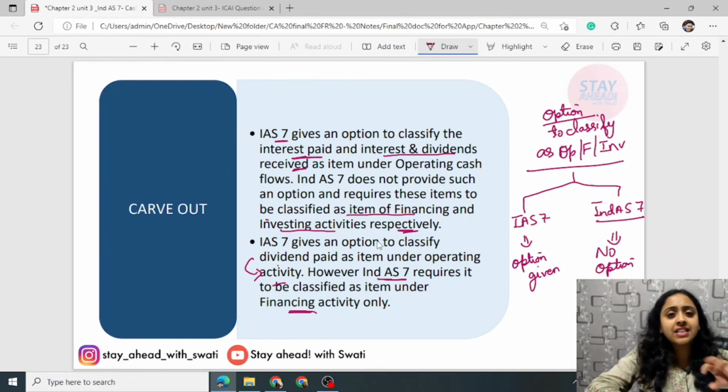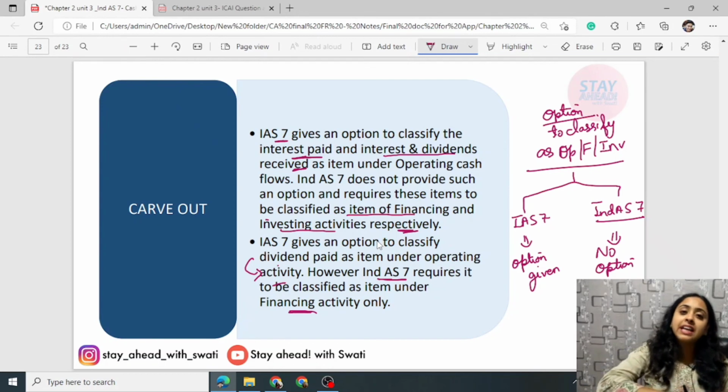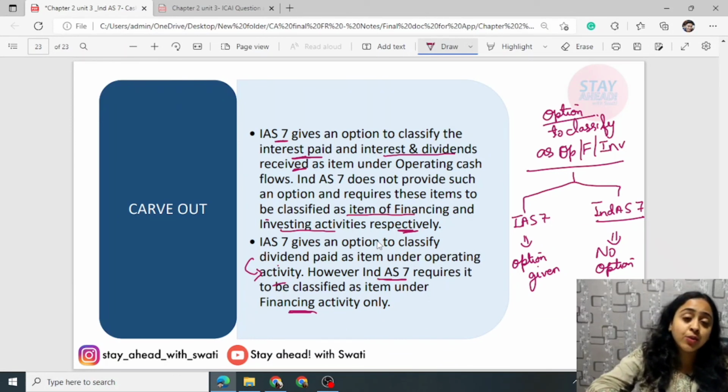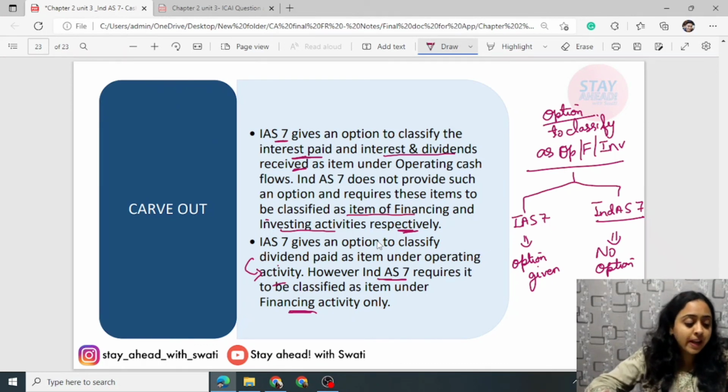The IFRS, IAS and Ind AS are all the same. There are only the carve outs, the differences, that make Ind AS and IFRS different. If you study Ind AS and study the carve outs, you are studying Ind AS itself, and you are also covering IFRS. You can even compete in any sort of exam, be it ACCA or ICAI post-qualification for members. You can get a diploma in IFRS. You can get certification from ICAI.